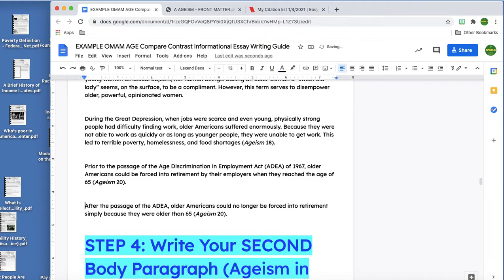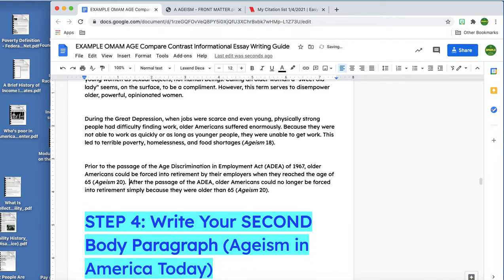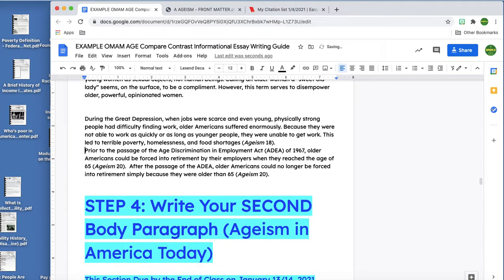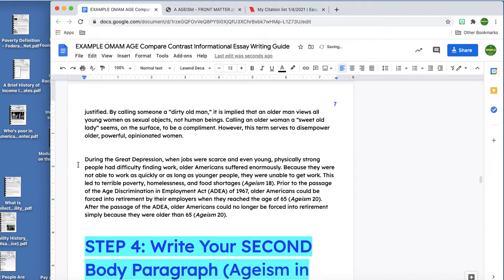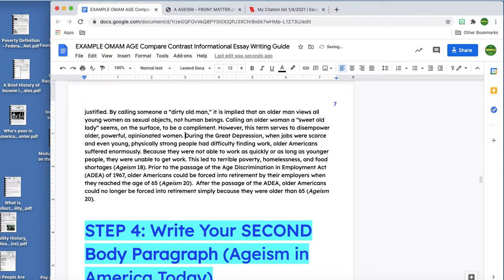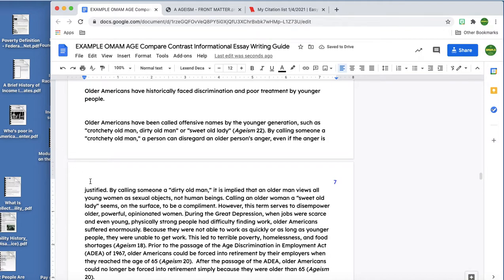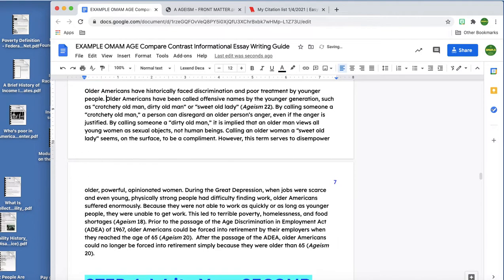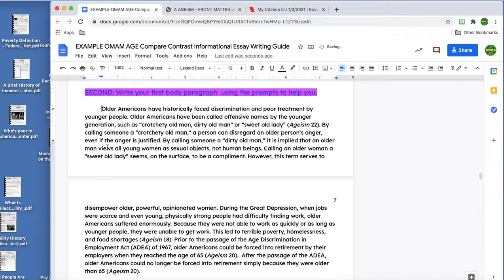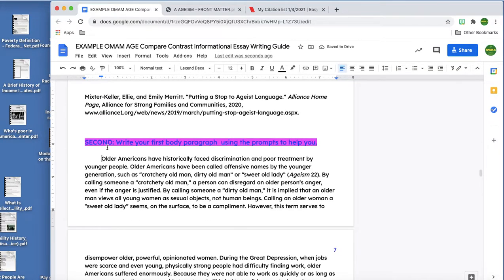I'm just going to get rid of the extra spaces I don't need, because all of this is a single paragraph. And sometimes paragraphs are a little longer, and this is a great example of that. Here we go. I'm going to make sure that I indent the first line. And check it out. Look at that. My beautiful first body paragraph has been written.